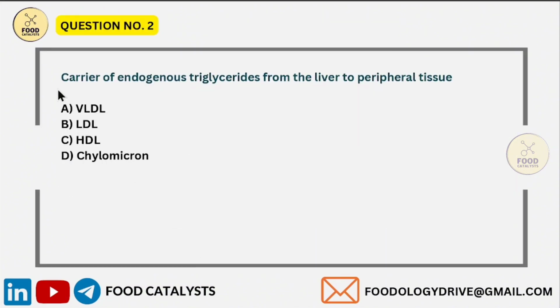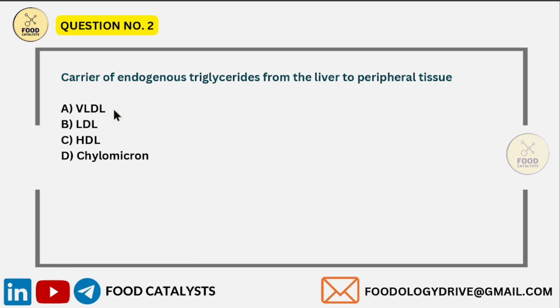The carrier of endogenous triglycerides from the liver to the peripheral tissues. Look, to answer every question, definitely you should have some basic knowledge about each and every word in the question. In this question, you should know the meaning of what is triglyceride. You should have knowledge about what are endogenous triglycerides. So something is going to carry these endogenous triglycerides from the liver to the peripheral tissues.